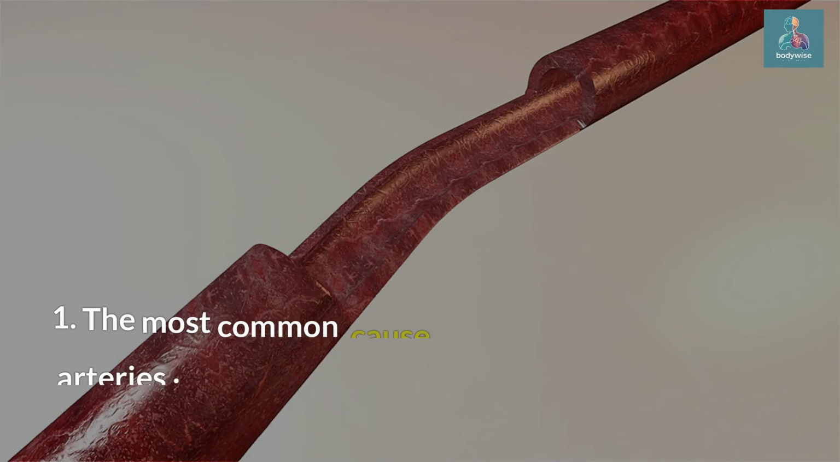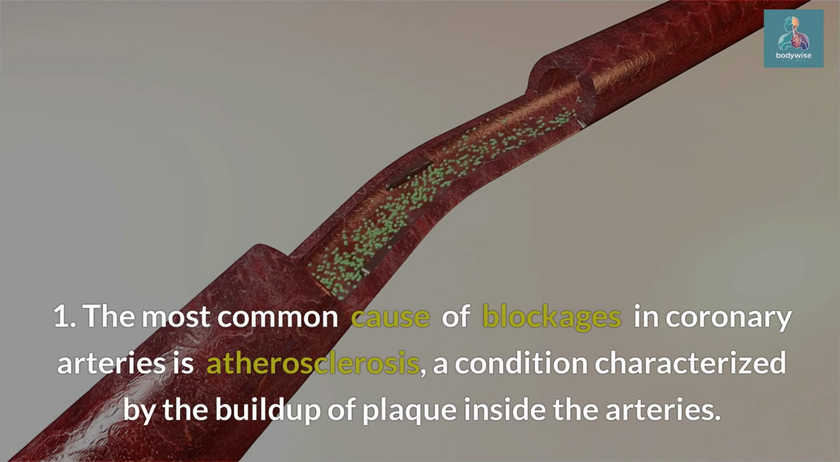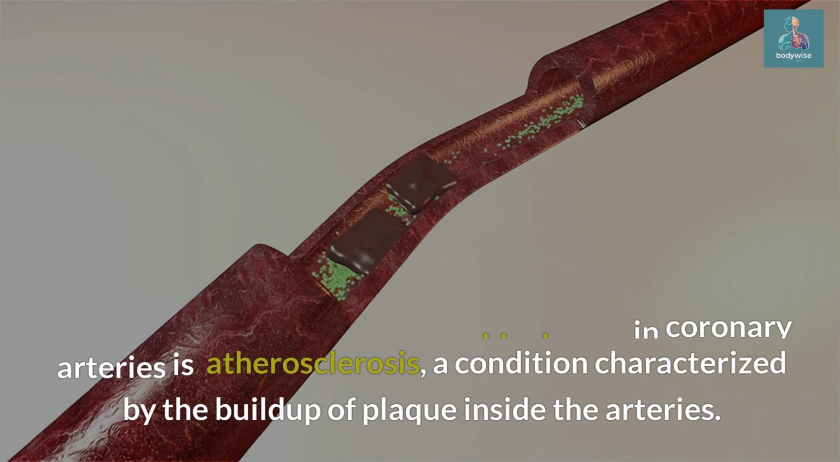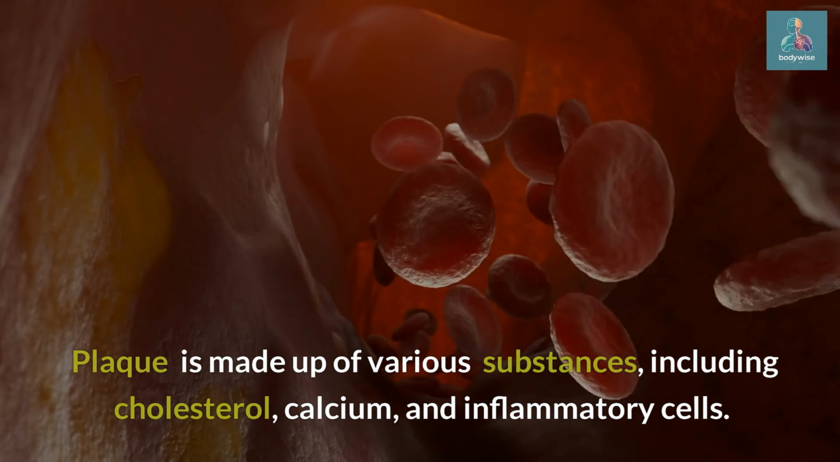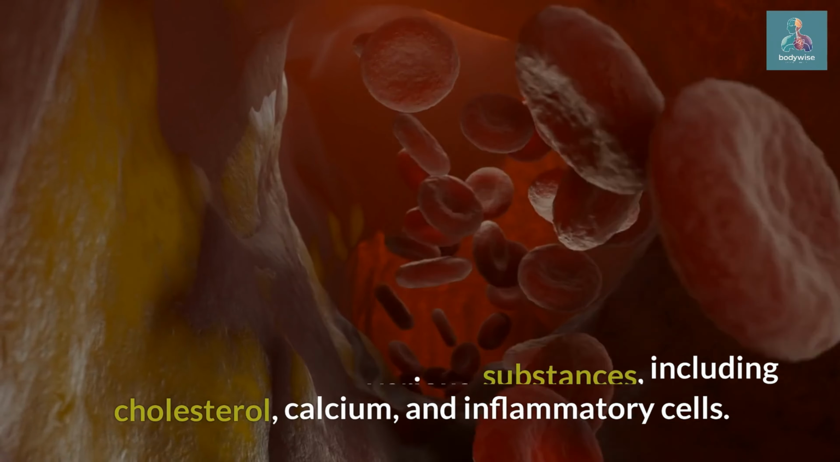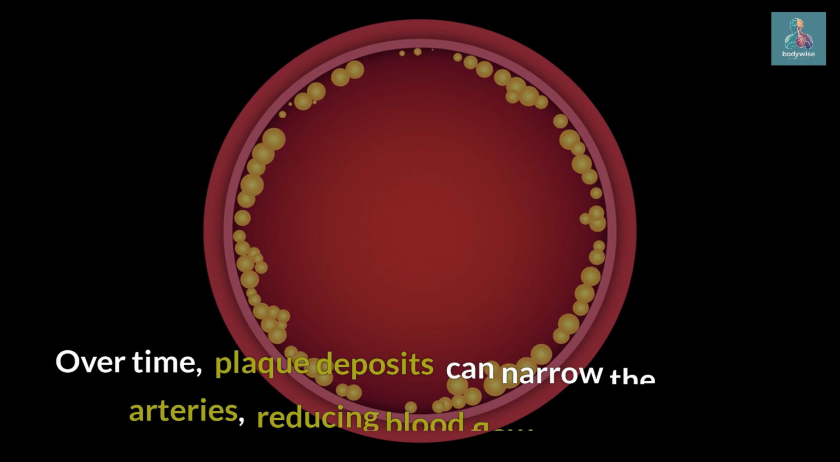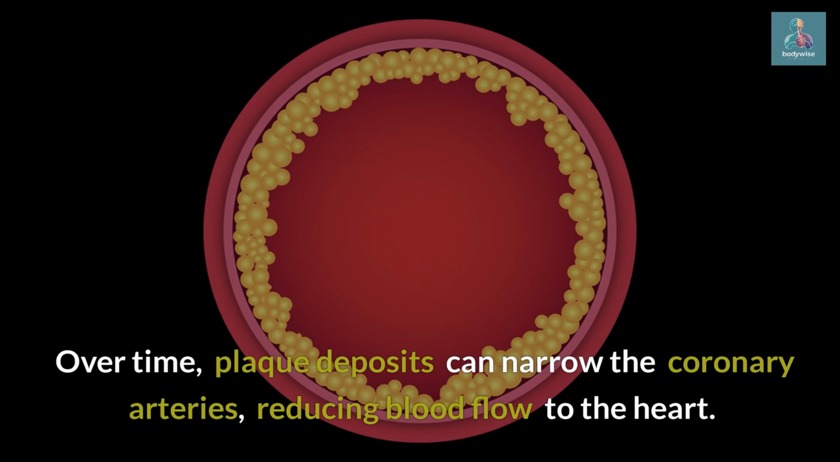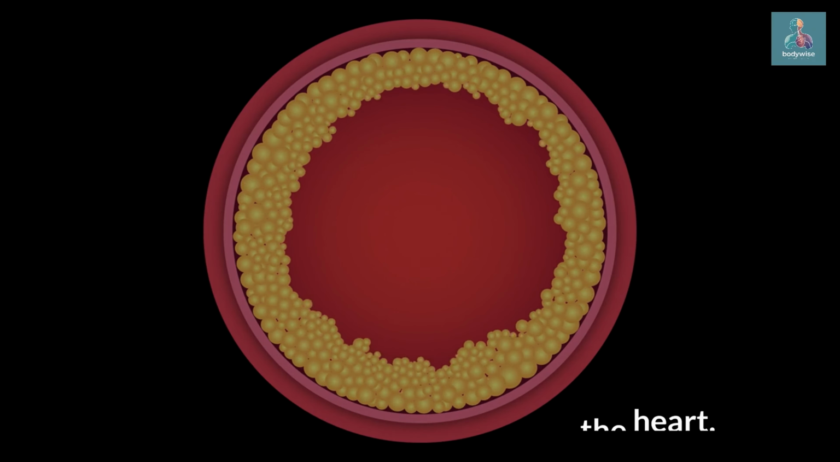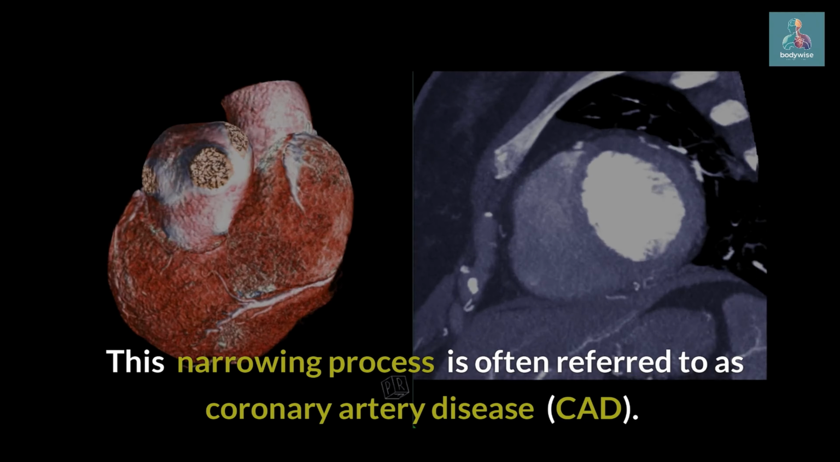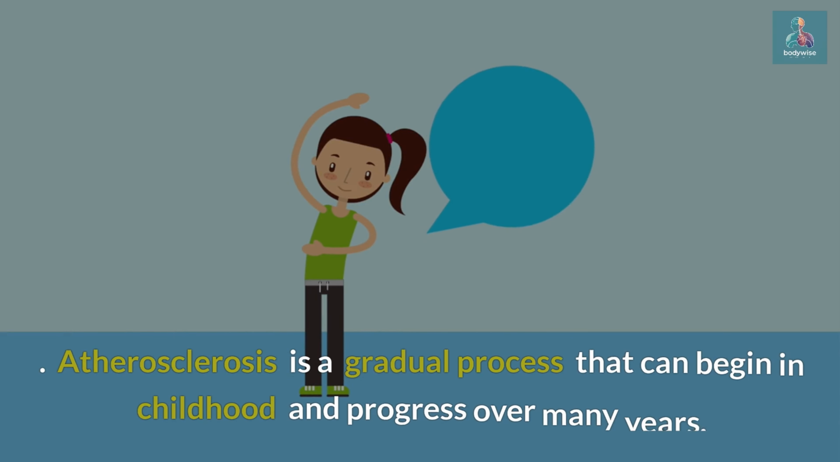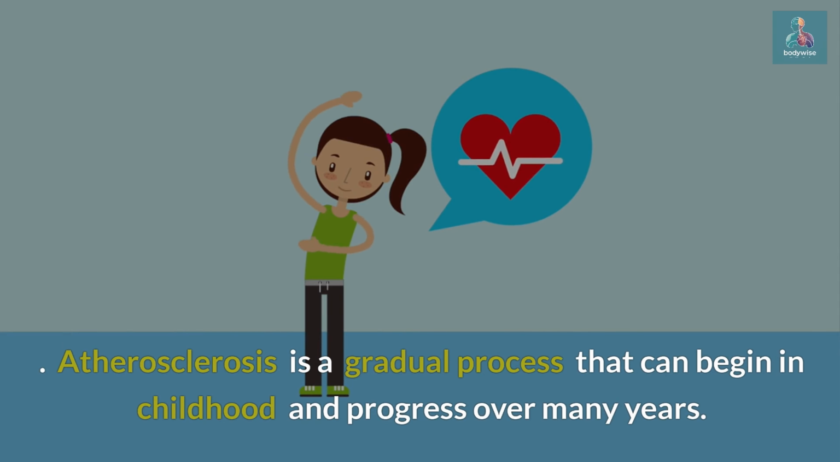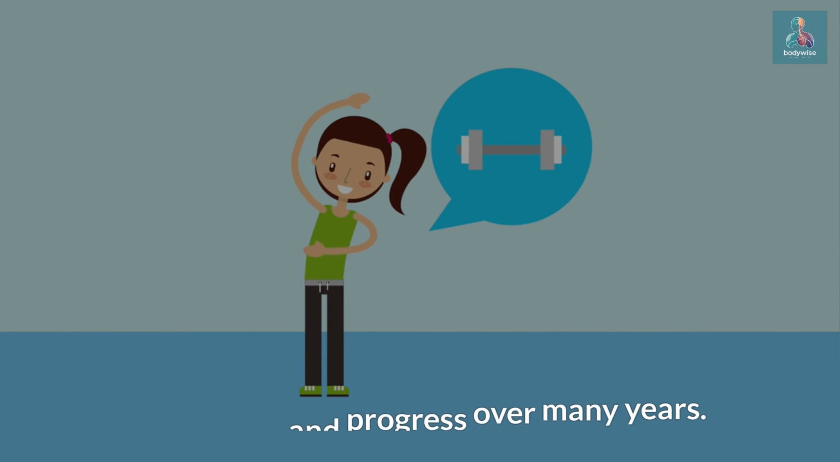Atherosclerosis. The most common cause of blockages in coronary arteries is atherosclerosis, a condition characterized by the buildup of plaque inside the arteries. Plaque is made up of various substances, including cholesterol, calcium, and inflammatory cells. Over time, plaque deposits can narrow the coronary arteries, reducing blood flow to the heart. This narrowing process is often referred to as coronary artery disease, CAD. Atherosclerosis is a gradual process that can begin in childhood and progress over many years.